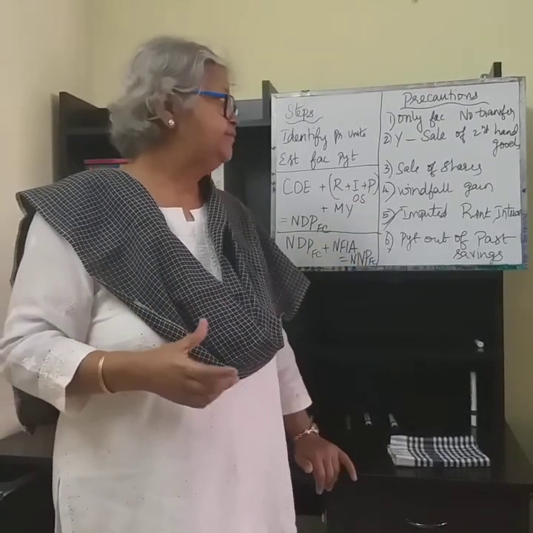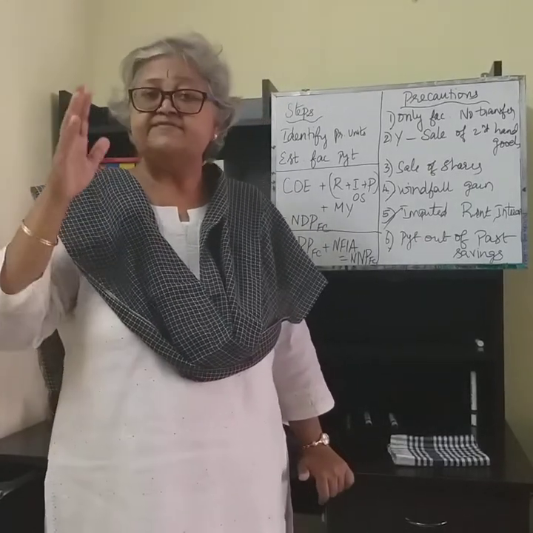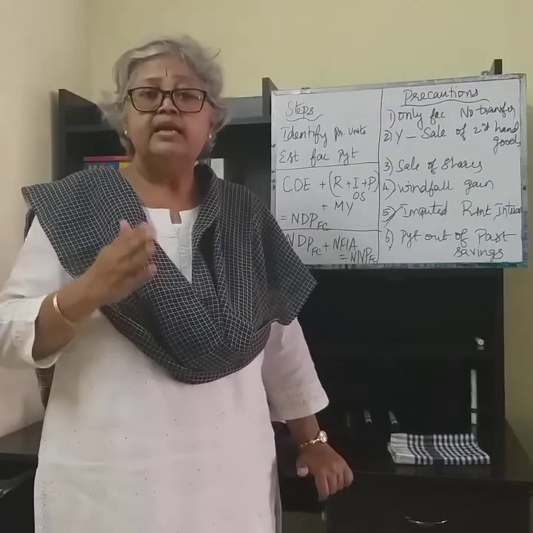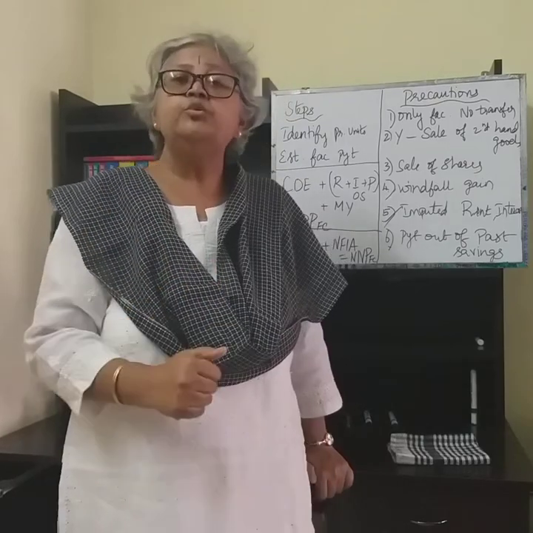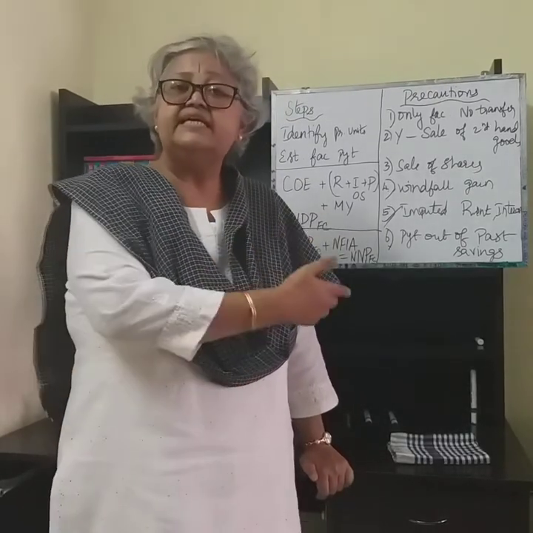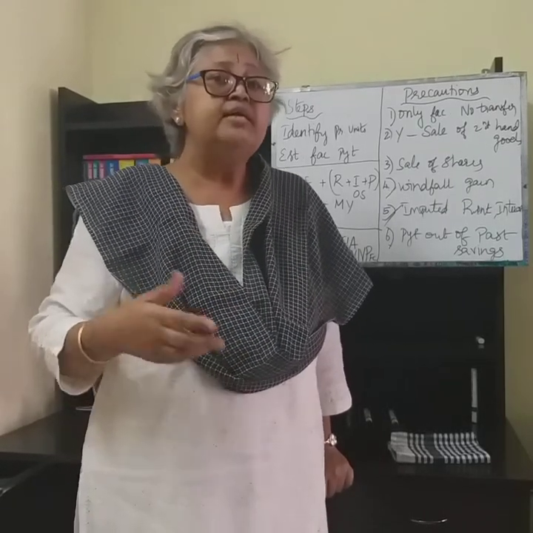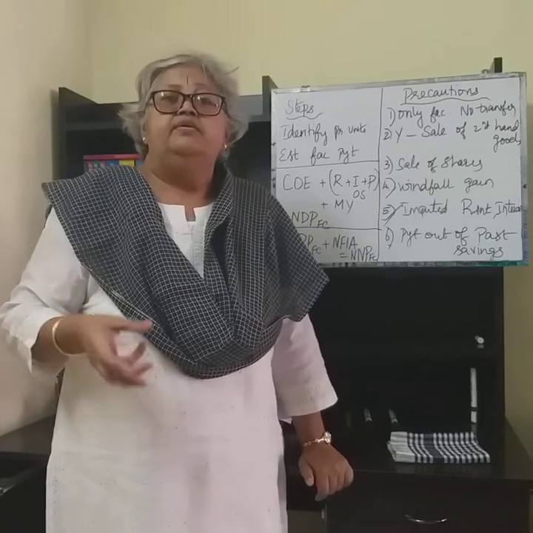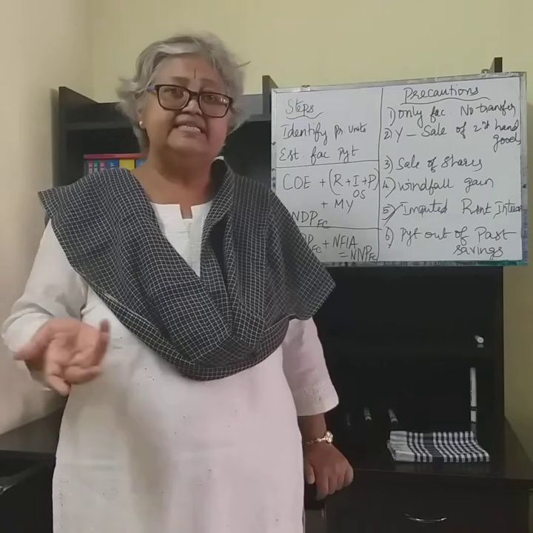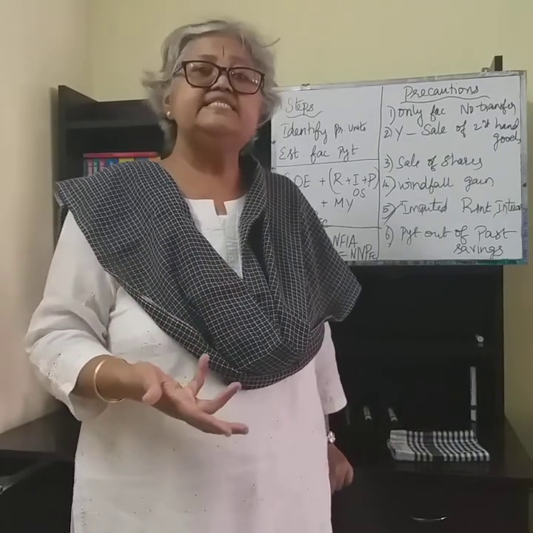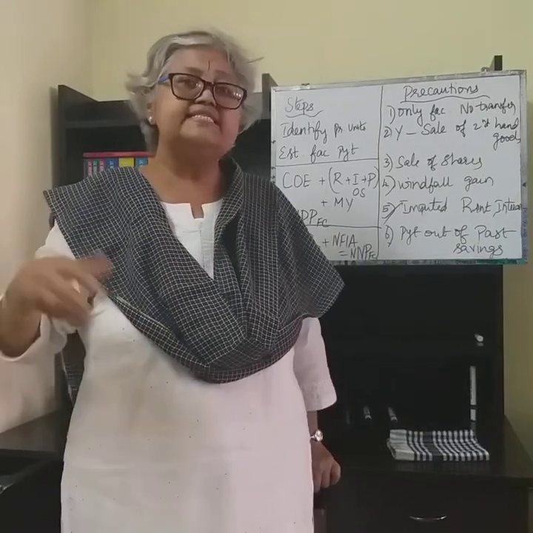Number 5, imputed rent and imputed rate of interest are very much to be included. I repeat, imputed rent and imputed interest are very much to be included as factor payments under this particular method. In the previous clipping you have understood that if the entrepreneur employs his own factors in the business, then the concept of imputed rent or imputed interest arises.